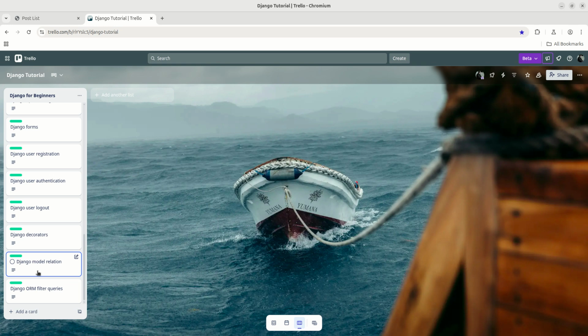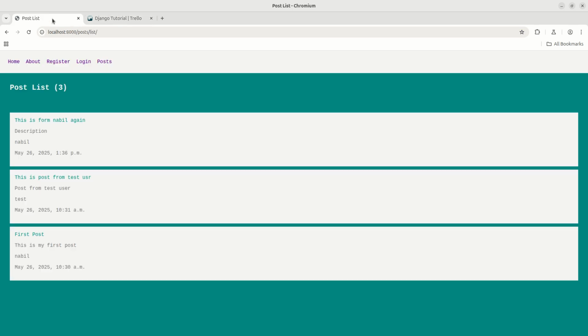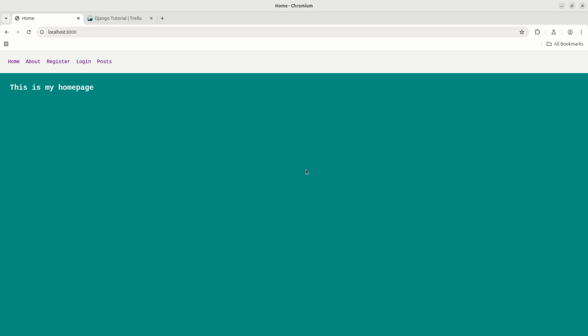But there is another tutorial that I'm going to add, and that will be on designing my website. If I get back here, you'll see that I have written some rough CSS here. So this looks decent for a beginner, but this is not enough. So what we're going to do is use Bootstrap. Hopefully you know that Bootstrap is a CSS framework. So we will put some Bootstrap classes here, and we will use some basic styles from the Bootstrap framework, so we can actually make our website look a bit different, a bit more decent.